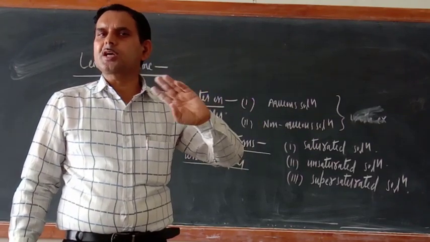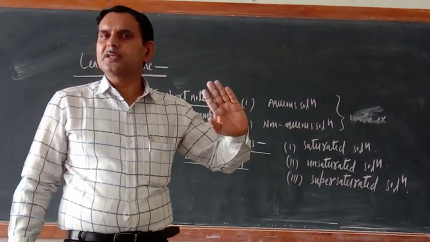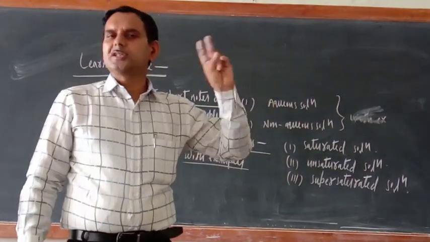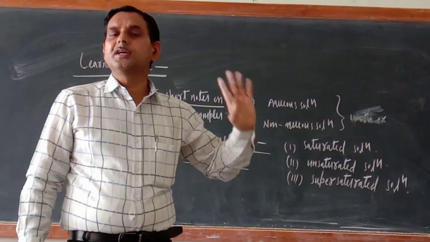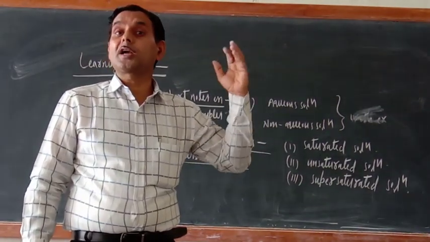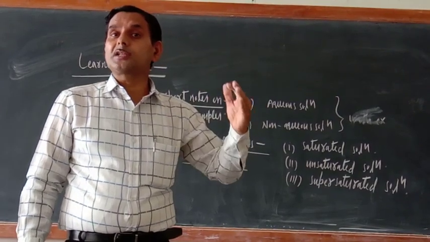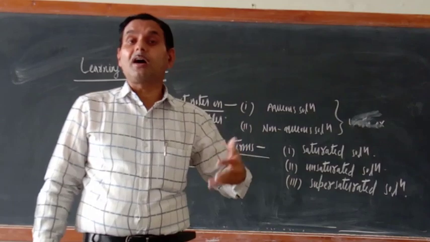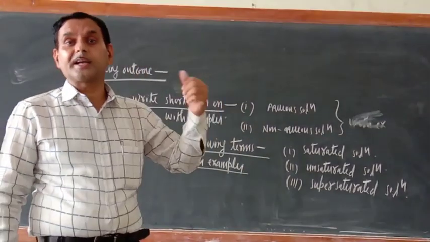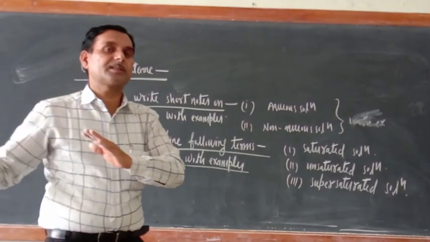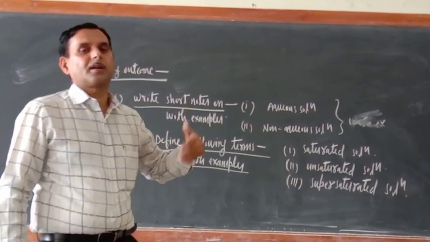Now I am not asking any question related to the true solution, colloidal solution, and suspension, because these three things are given at length in the remaining portion of the syllabus. So again we have to discuss them. Just now we discussed on the basis of size of solute particle what true solution, colloidal solution, and suspension are. Now the detailed study, meaning their properties and some other things, we will discuss later on.